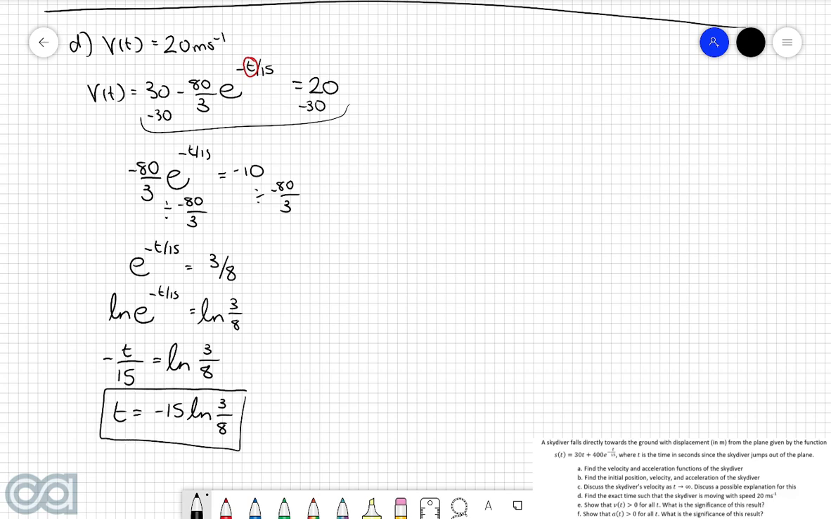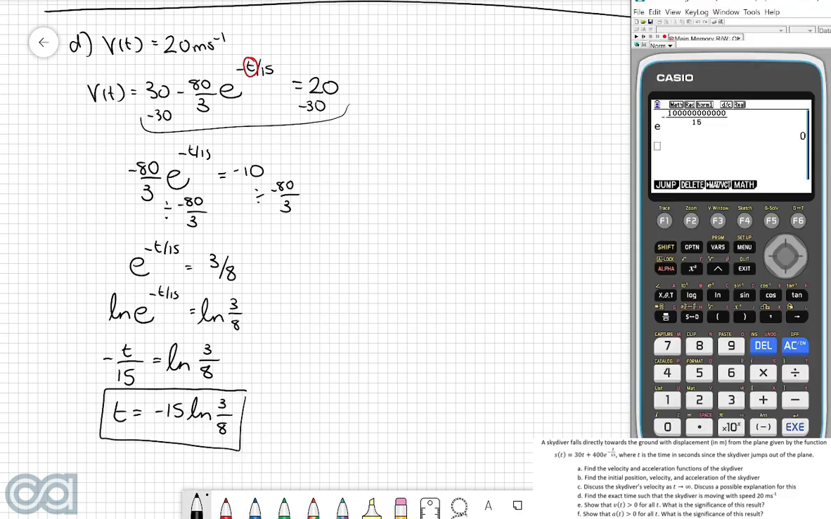Now, the easiest way in which you can check to see if this answer is correct is by substituting this value back into your calculator with the original velocity function, and to see then if our answer is 20 meters per second. So if we come back to our graphics calculator, our velocity function was 30 take 80 over 3, then e to the power of negative t over 15. We've just found out that our time value is negative 15 ln of 3 divided by 8. So I'm going to pop that value in there. And our overall answer is equal to 20, which is exactly what we wanted to get. So we know that this answer here must be correct.